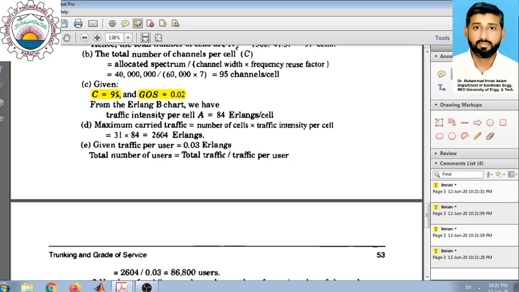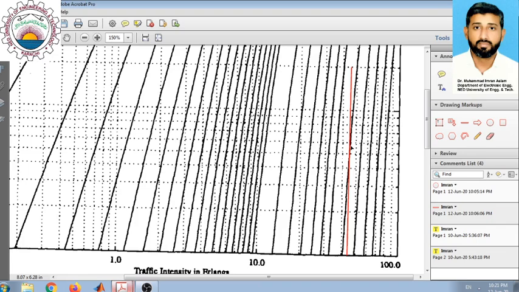So we can calculate the total traffic intensity per cell by referring to the Erlang B chart corresponding to 95 channels. So let me move on to the Erlang B chart.